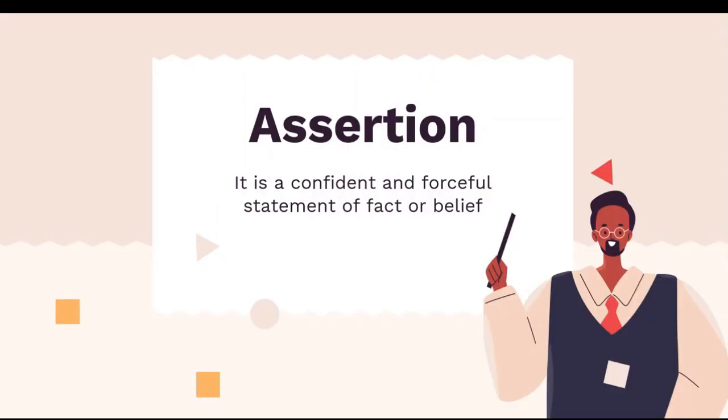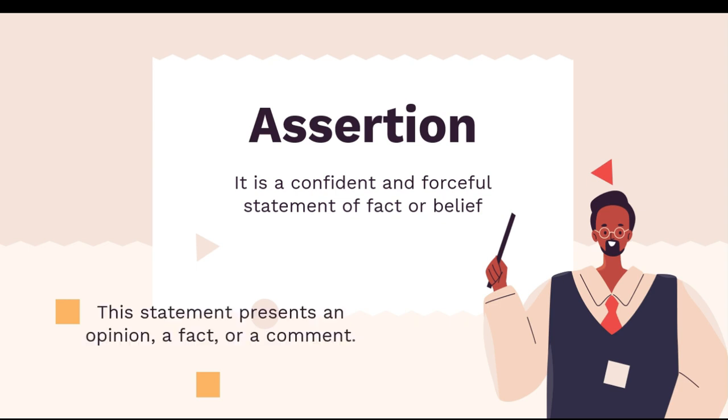So starting with the first thing, that is assertion. So what is assertion? Assertion is a confident and forceful statement of fact or a belief. So if you have some belief or if you think of something, the statement given by you will be called as assertion. Please keep in mind that it can be your opinion, it can be a fact, or it can be your comment about something.